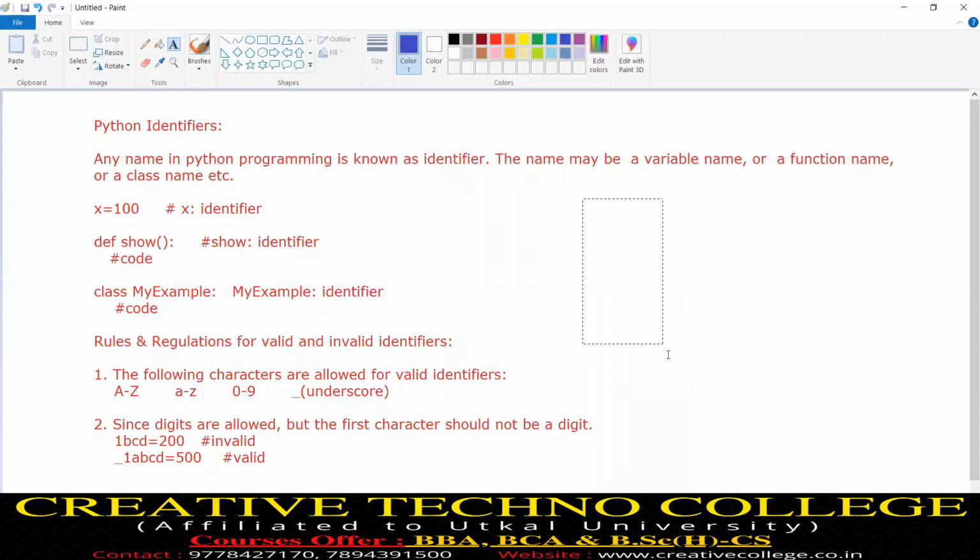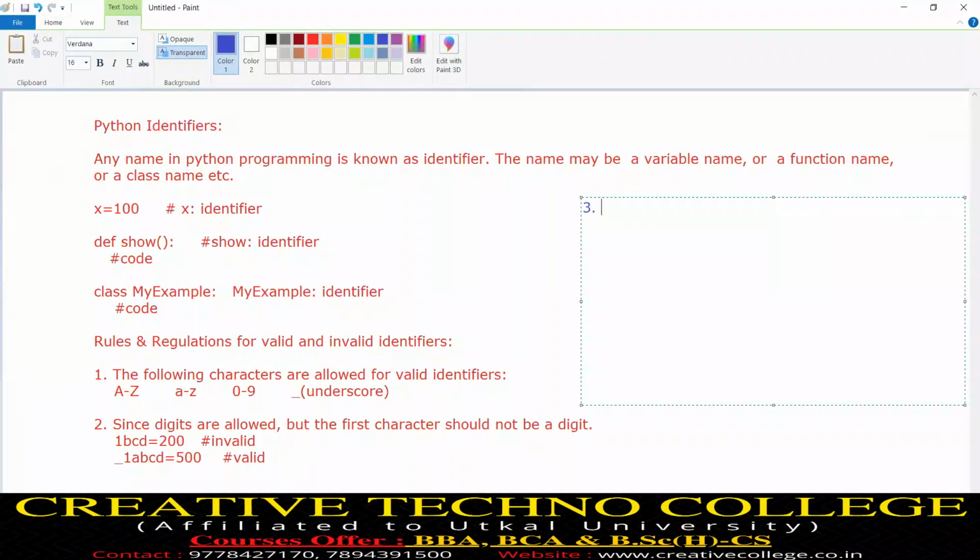I hope everybody is enjoying. So we will go to rule number three. Suppose I write Ramu equals 100. It is valid. Ramu is a valid identifier because Ramu is a variable name. Similarly, if I write if equals 100, immediately it will give an error, invalid.